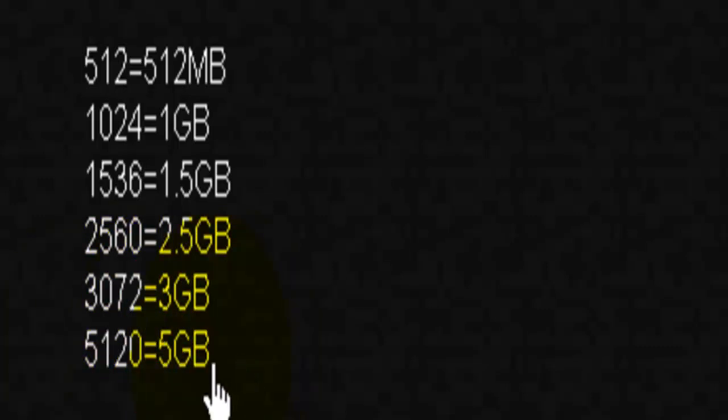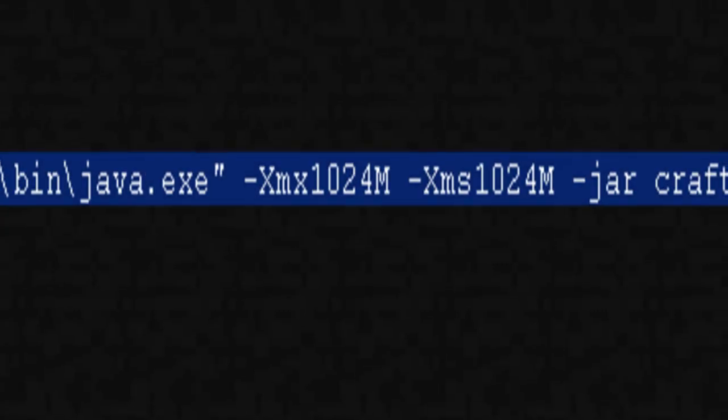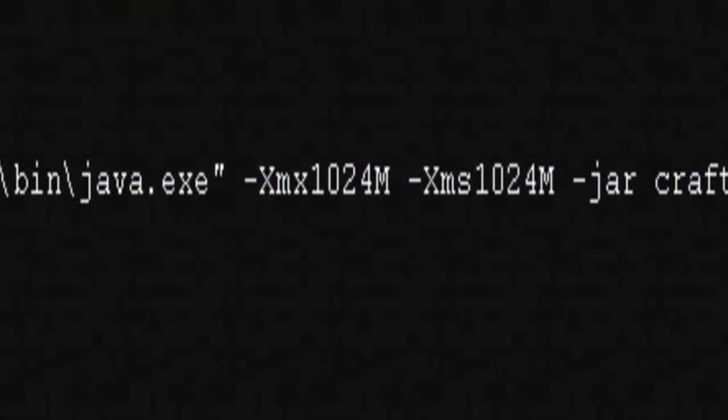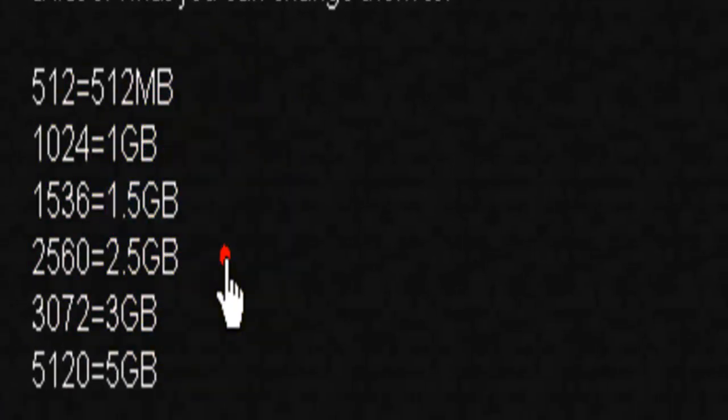These codes are the same as on the Bukkit wiki, whatever it's called. It's the exact same as their website, and the default is 1 gigabyte dedicated to your server. If your server is slow and you want to improve it, you can go higher. If your server isn't lagging but your computer lags badly, you can also decrease it. I'm going to show you now.